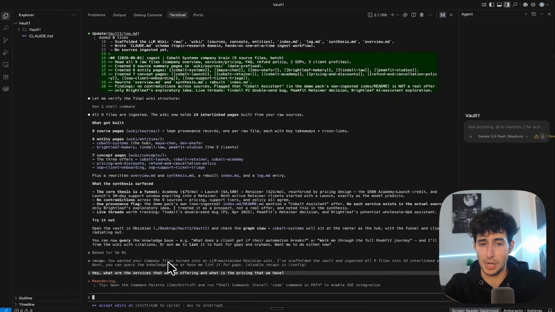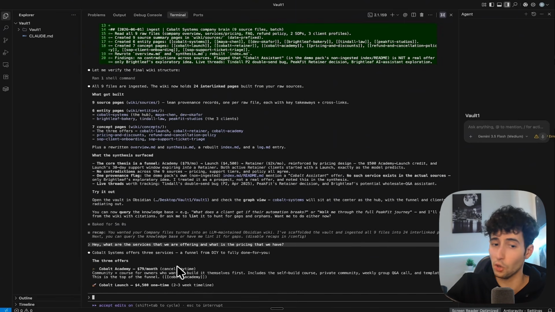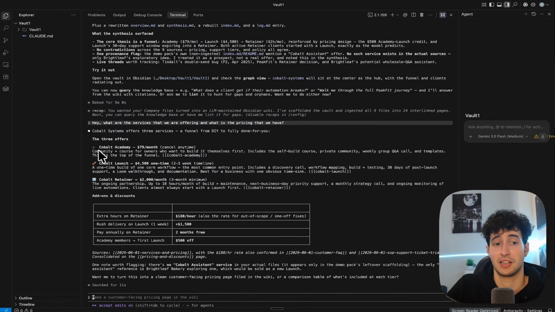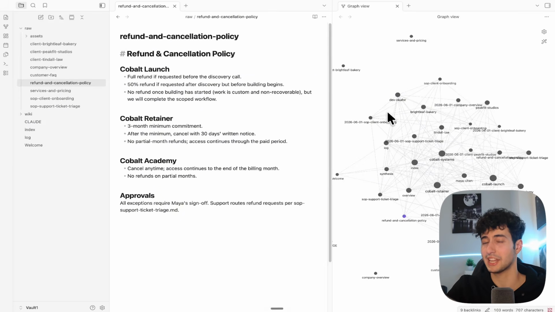I send over this prompt and you will see that Claude Code is going to look inside the knowledge base and then return the exact services that our company offers along with the exact price for each one of the services, which is exactly the same as the information that I had put inside those documents. And the good thing with this is that we can constantly keep adding more and more information and expand this web and make it basically know everything about us and our business.